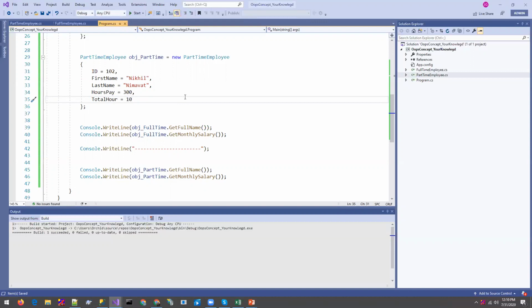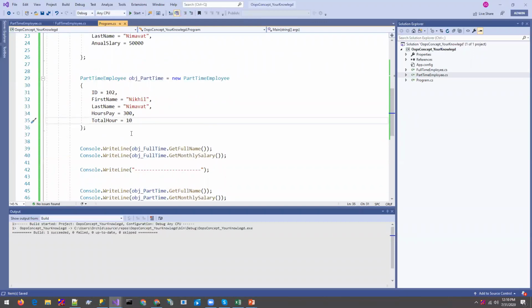And one more thing in abstraction: when we use the abstract keyword and an abstract class, all the members and member functions of that class that are marked with the abstract keyword have to be overridden, or written in the child or derived class that comes up in inheritance. So let's check out what inheritance is.